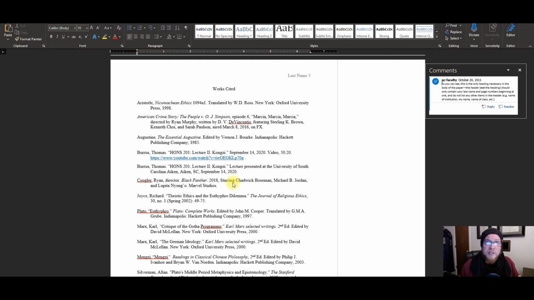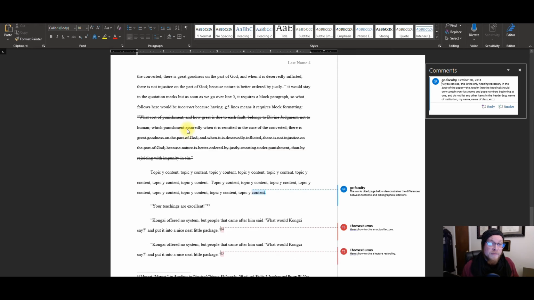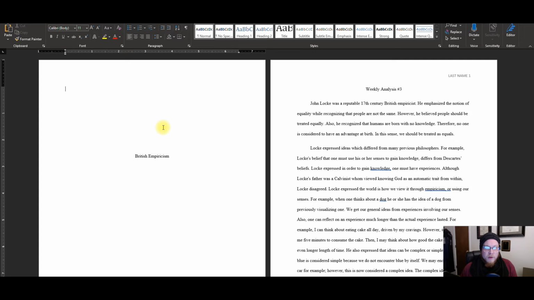So with plagiarism, it's better safe than sorry. If you're referencing anything, go ahead and put a citation there, even if you're not certain. Like, should I cite that or not? Go ahead and do it. Better safe than sorry. But please do consult the exemplar to see how to do block quotations, how to use quotation marks effectively, how to do footnotes. It's all there. All right, let's talk about the good weekly analysis.